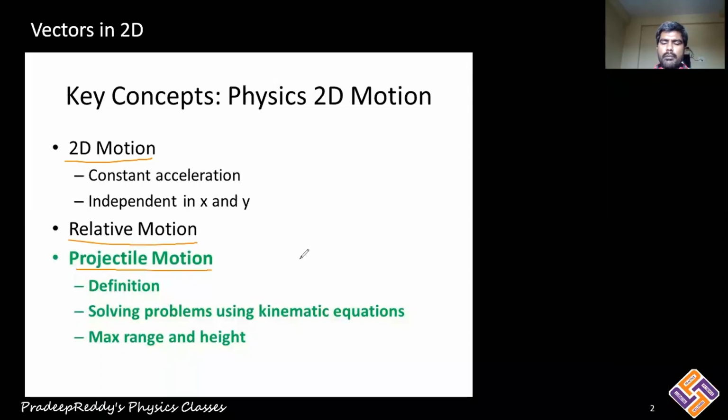And in projectile motion, again we have different types: horizontal projection, projection from the top of a tower, and inclined projection. We will be learning those individually in this chapter. So first we will start with motion in 2D. If a body is moving in 2 dimensions, either in the xy plane, yz plane, or zx plane, then how to handle that kind of situation, we will be learning in this chapter.